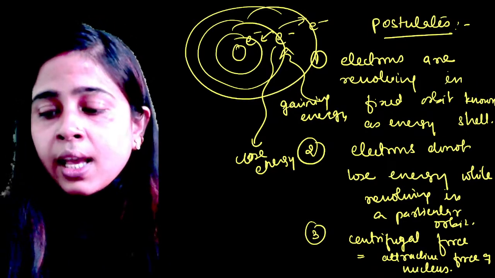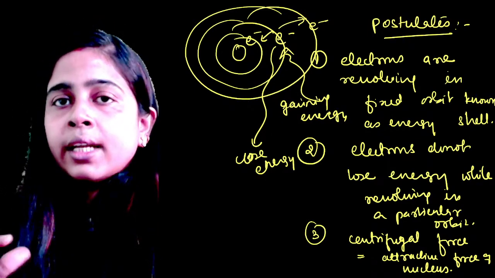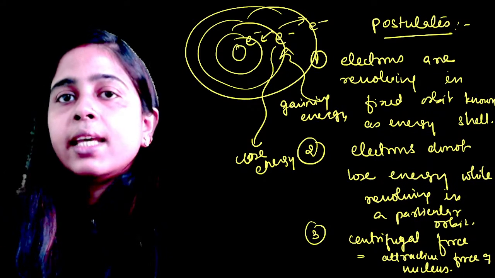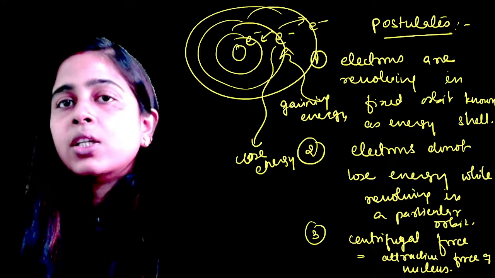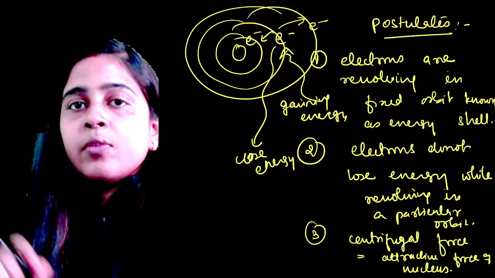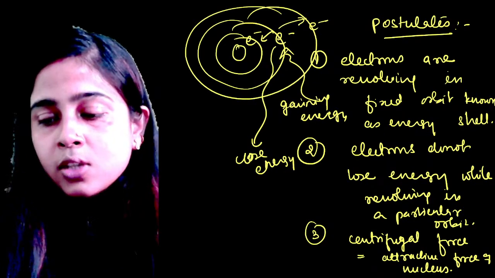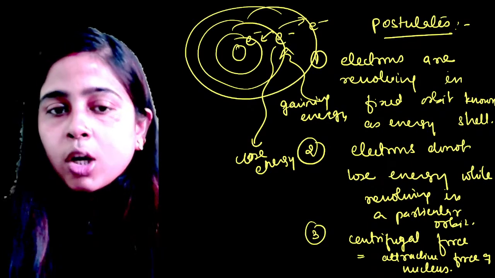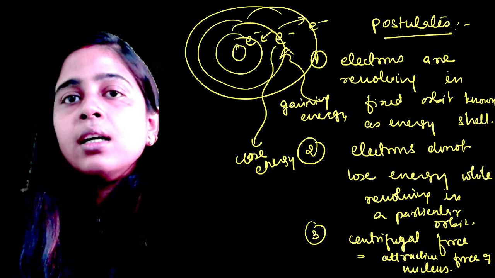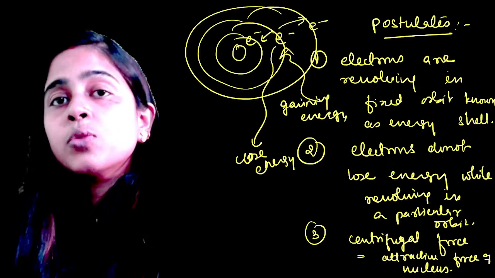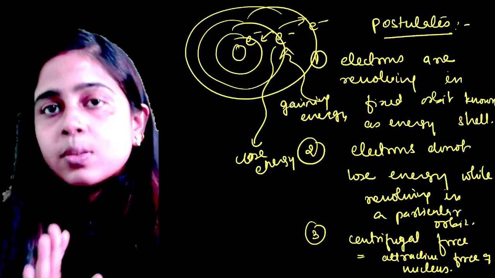Clear? And Niels Bohr named his energy shells as K, L, M, N, and he also told that how many electrons can stay in each shell with the help of BUD. Okay. So this was all about your Niels Bohr's atomic model, and this model could explain the stability of atom, which was not explained by your Rutherford's model.